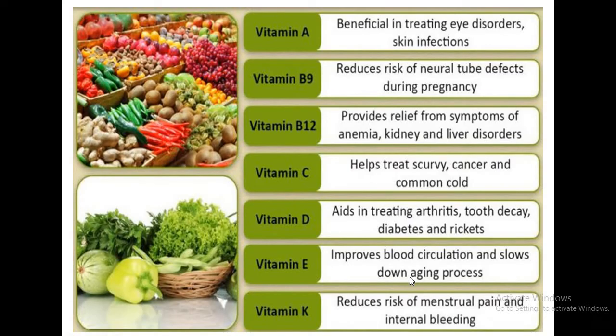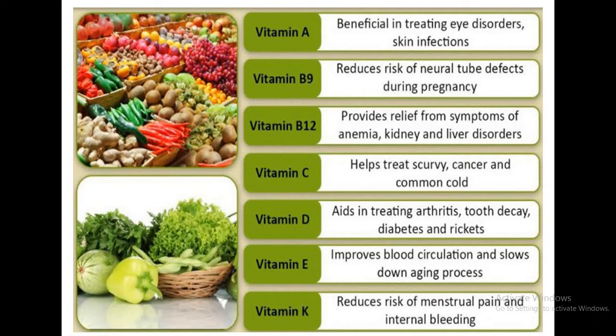So vitamins, the credit for the discovery of vitamins goes to Sir John Hopkins, who first discovered vitamins, and at that time he was not aware of the actual chemical nature of different vitamins, so he used the English alphabets for the denotation of vitamins. So capital A, B, C, D, E and K. So there are different types of vitamins.